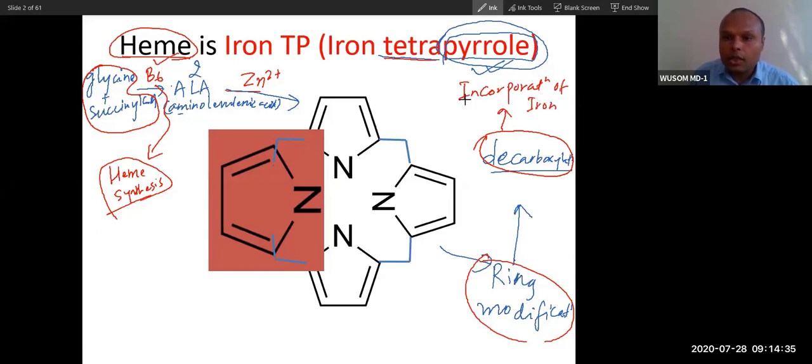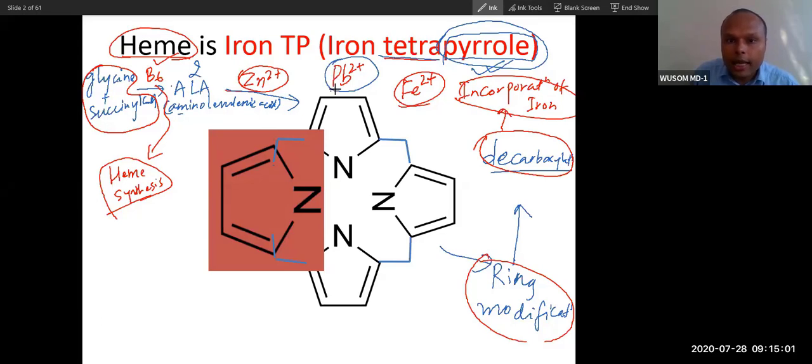This iron and zinc are both divalent in the case of hemoglobin. These are inserted in divalent form. So these two are divalent. And you can see a molecule called lead, Pb2+. This is also a divalent atom.